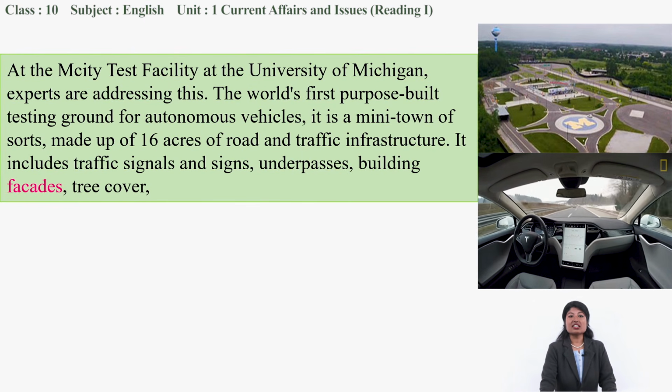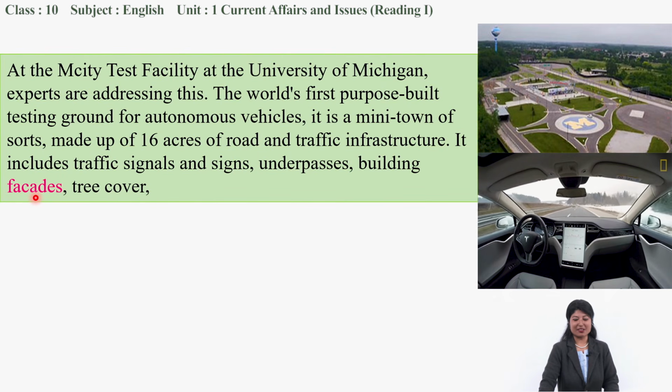It is just like a mini town of sorts, made up of 16 acres of road and traffic infrastructure. How do we pronounce this word? Facades, maybe?